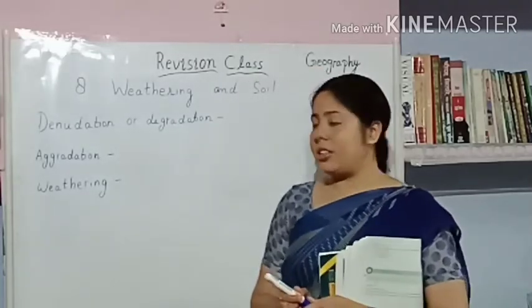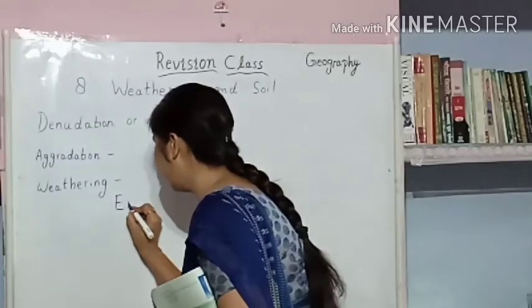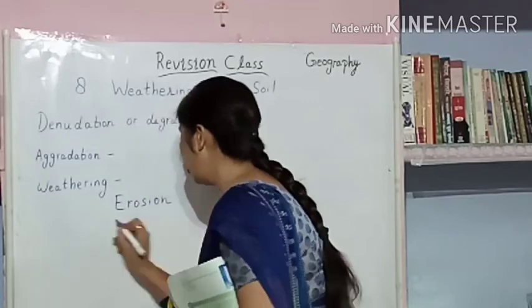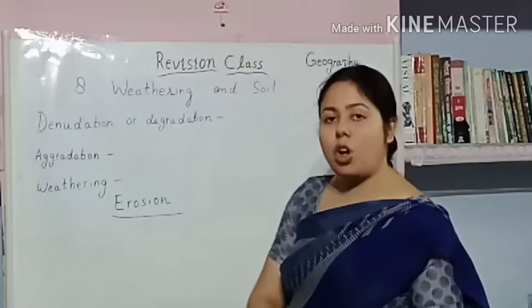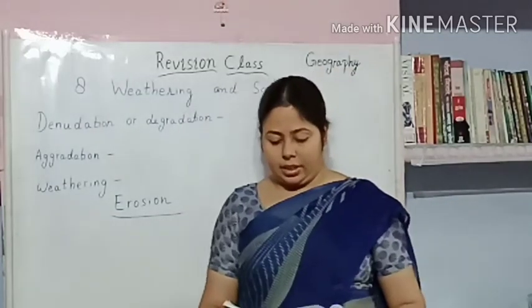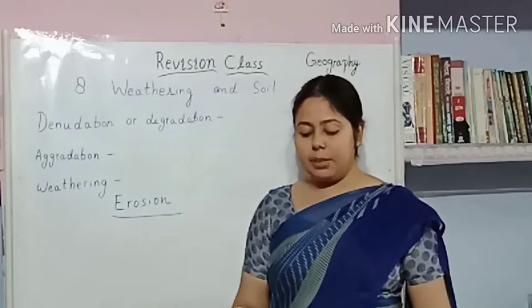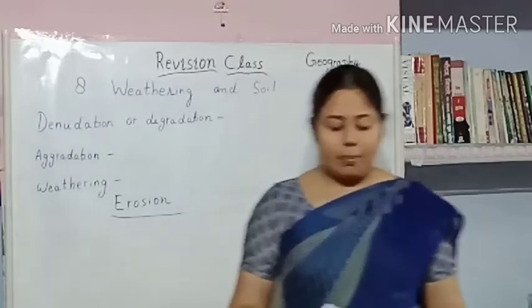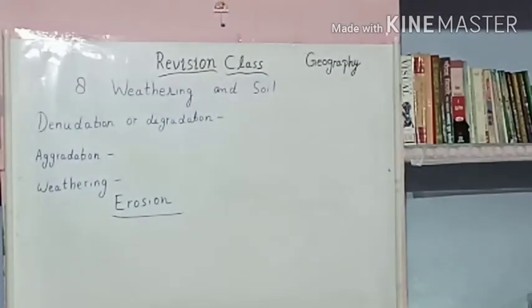And next is erosion. So what is erosion? Erosion follows the process of weathering. Erosion is the process by which the weathered materials are transported elsewhere by agents such as running water, moving ice, waves and winds.